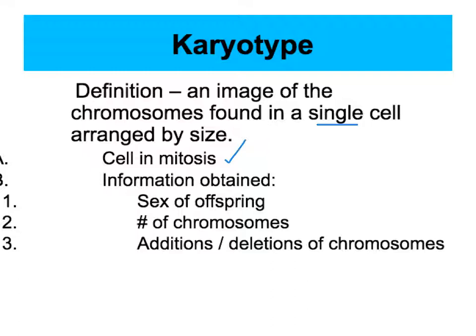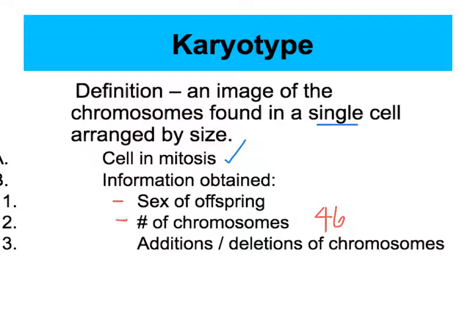A few things that we can tell from a karyotype would be something like this. The sex of the offspring can be determined genetically. We could locate the number of chromosomes found in an organism. If you remember, for humans that number is 46. 46 total chromosomes are 23 pairs. That number does differ for different organisms, and it's characteristic of your species.